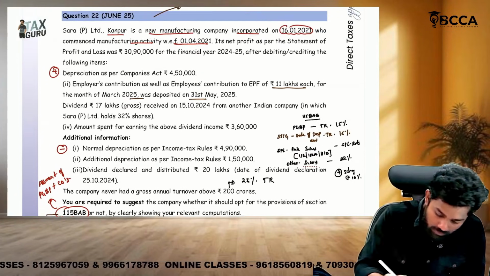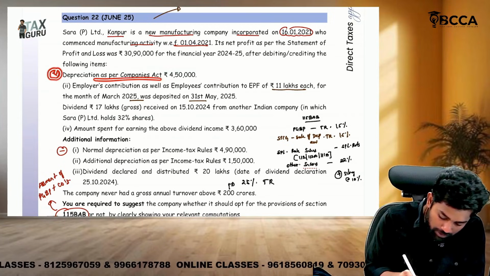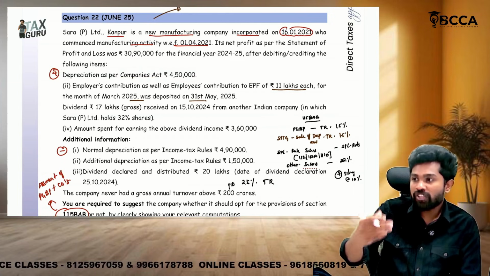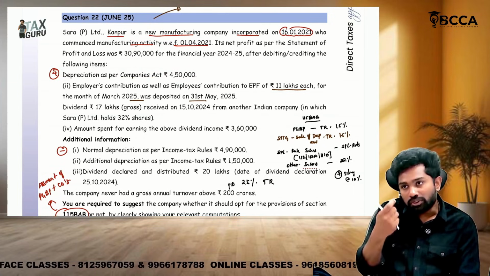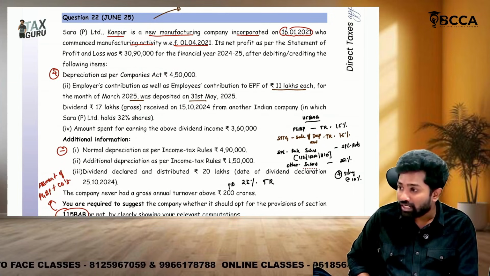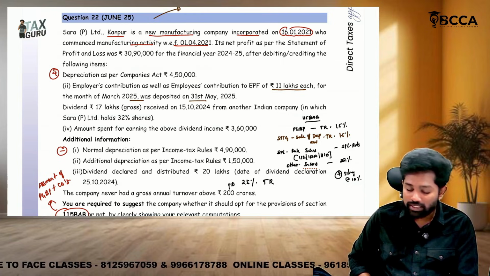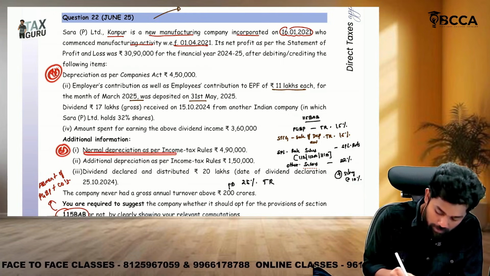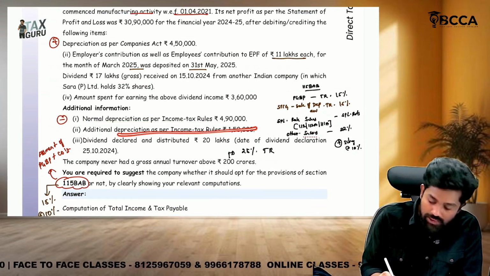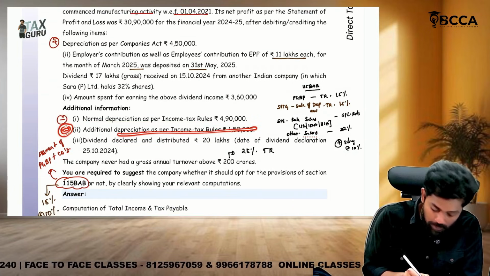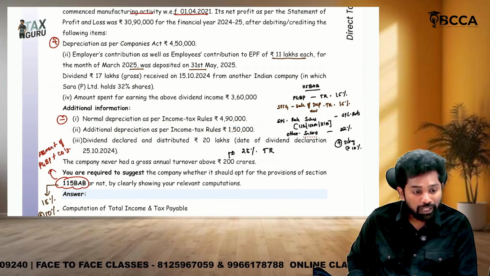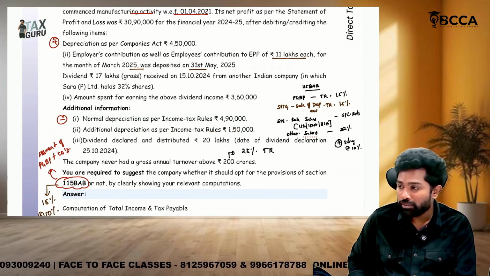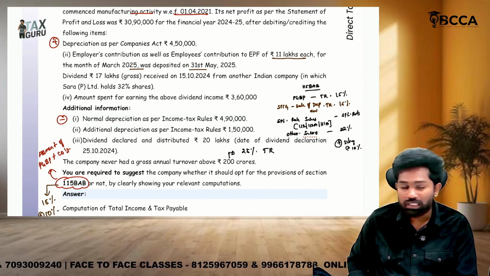See, sir, they already debited depreciation as per Companies Act. The depreciation which is debited as per Companies Act, what should we do? We should add it back, and we should allow the depreciation as per the Income Tax Act, section 32. So we have added back this depreciation and subtracted the normal depreciation. But this fellow is having additional depreciation also. Usually additional depreciation also we should subtract. But if a person opts for 115BAB, then he cannot claim additional depreciation.